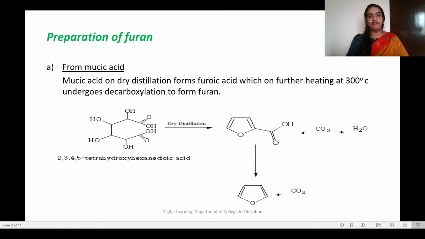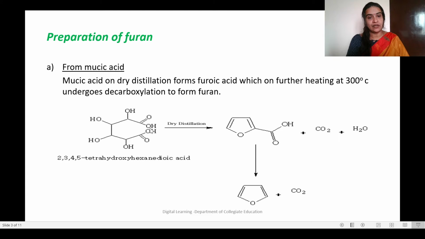Coming to the preparation of furan, furan can be prepared mainly by two methods, out of which the first method is from mucic acid. Mucic acid on dry distillation forms furoic acid. This is mucic acid, 2,3,4,5-tetrahydroxyhexanedioic acid.